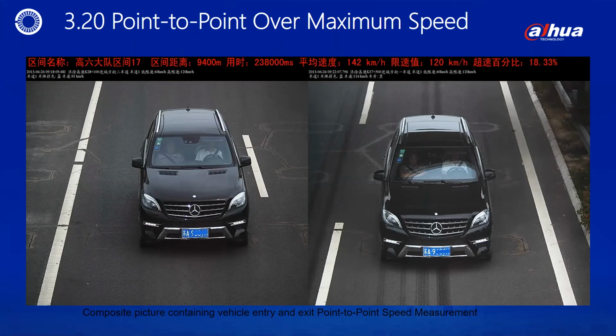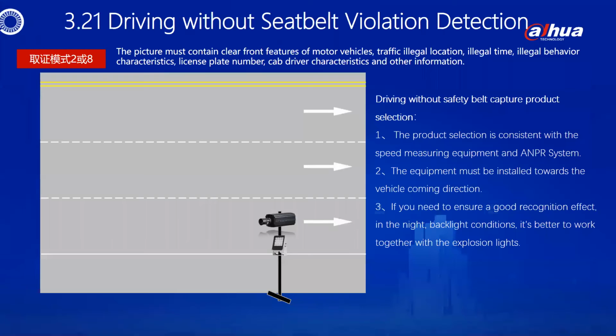Page 3.20. Point to point over maximum speed. This is the rendering of the evidence photo. You can see the composite image and OSD of driving in and out the overlay. Page 3.21. Driving without seatbelt violation detection.